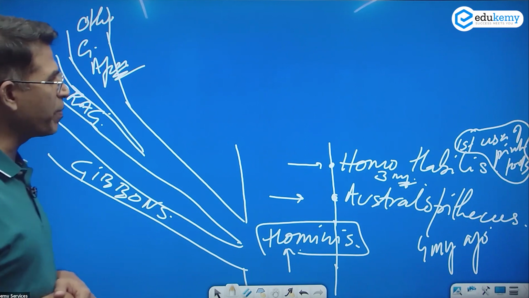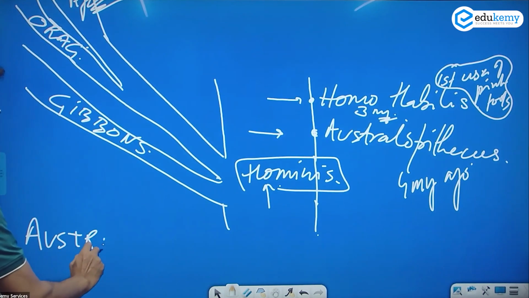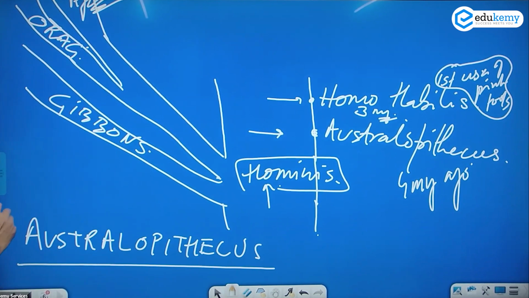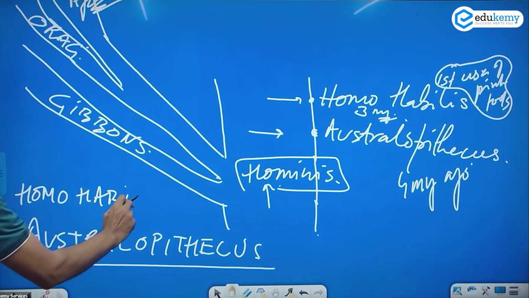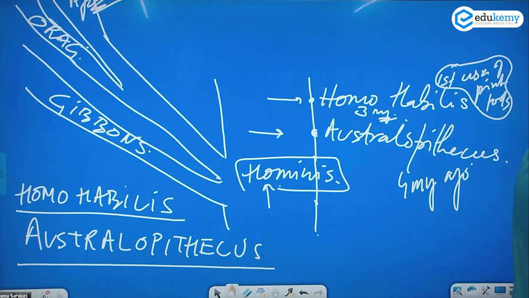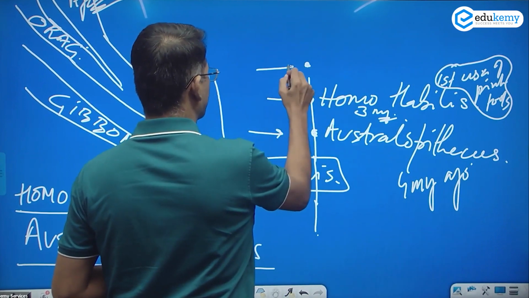Take Australopithecus and Homo habilis, around 3 million years ago. Then we have Homo erectus. This was a major one.